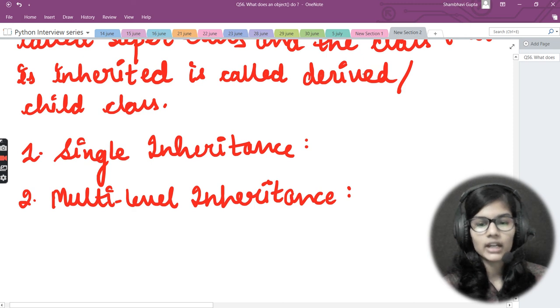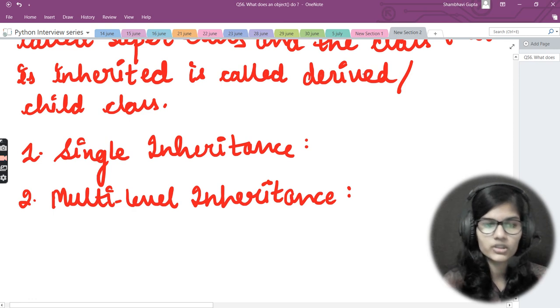Let's say a derived class D1 is inherited from a base class B1, and D2 is another derived class which is inherited from the base class B2. So this is what we call multi-level inheritance. When a derived class D1 is inherited from a base class B1 and D2 from base B2, this is what we call multi-level inheritance.